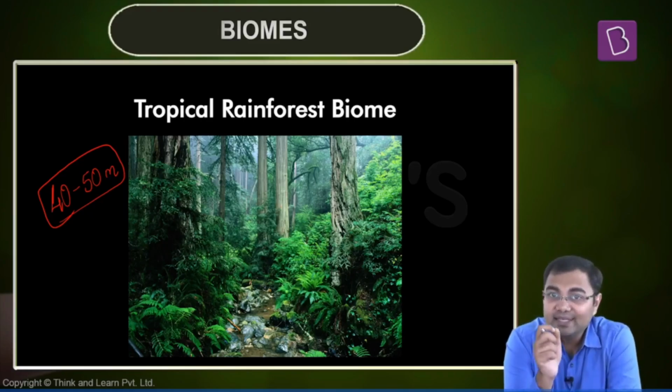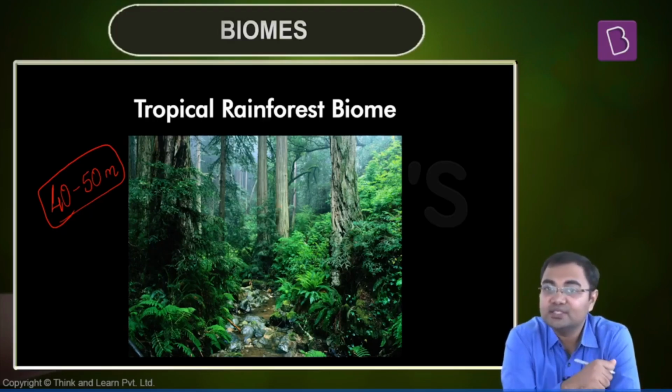And why it doesn't happen so is mainly because of the fact that the humus part of the soil gets eroded away. And because of that, you see that normally they will not be rich in nutrients. They will have a reddish color, and this reddish color will come from the iron oxides or the aluminum oxides that are present in these regions.